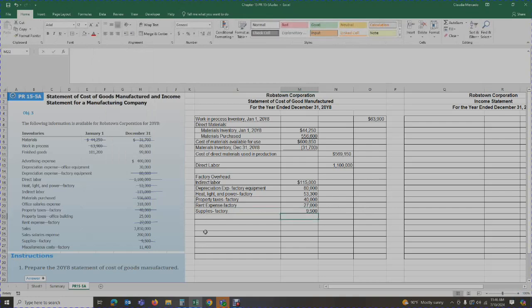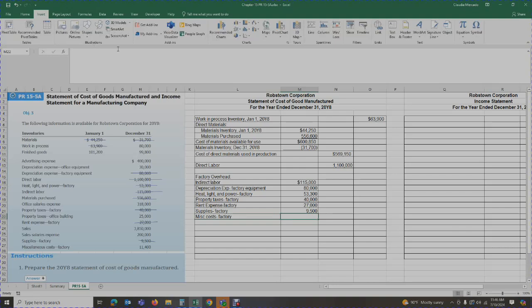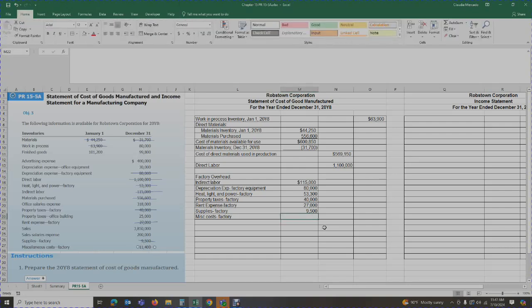And then we have miscellaneous. Miscellaneous will always go at the bottom. Miscellaneous costs for the factory. Miscellaneous is basically the account used where it doesn't apply to anything else. You put it under miscellaneous, and we had miscellaneous costs for the factory of $11,400.